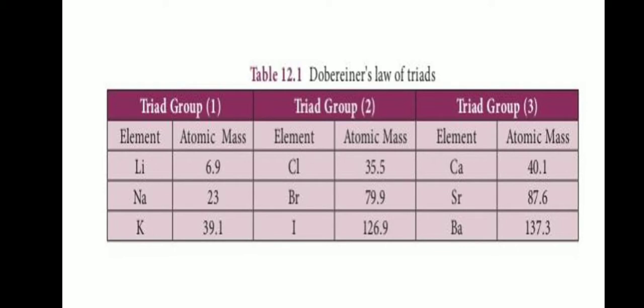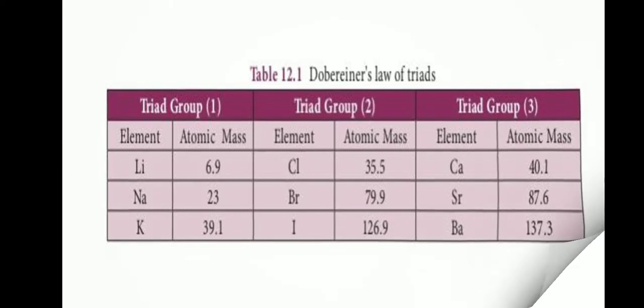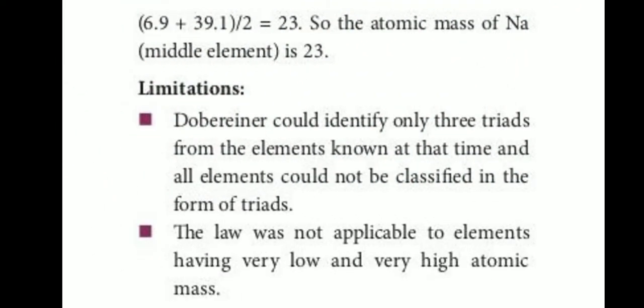Look at the table of Dobereiner's law of triads. Triad group 1, triad group 2, triad group 3. The first 3 elements are lithium, sodium and potassium, in ascending order of atomic masses. This is group number 1.